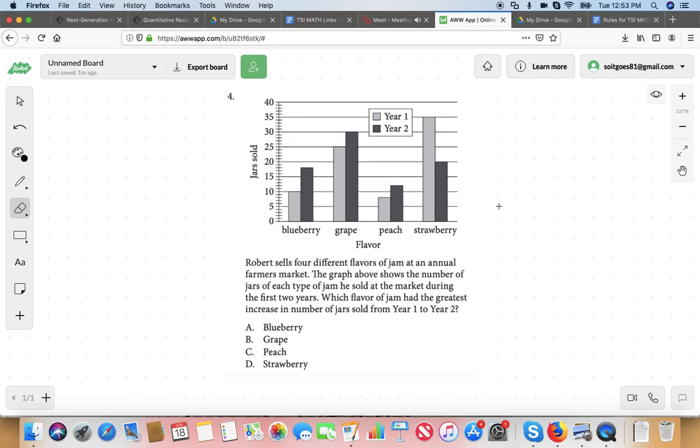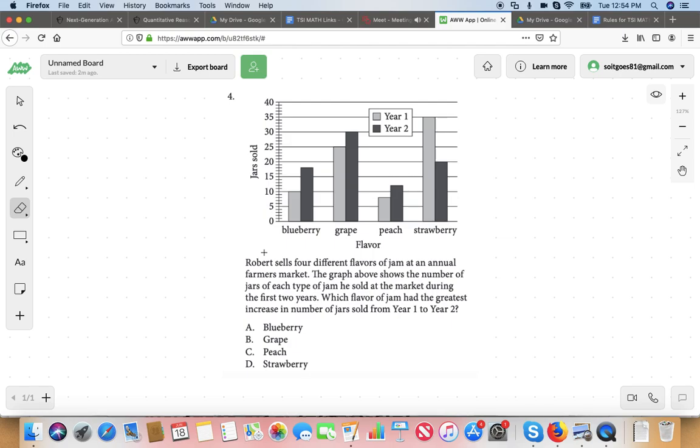Excuse me, I didn't hear that. Yeah, what's the y-axis going up and down on the chart? What's that signify? I'm not sure. Well, it tells us this is the y-axis going up and down. Okay. And what's it tell us that is? Oh, it tells us how many jars were sold.